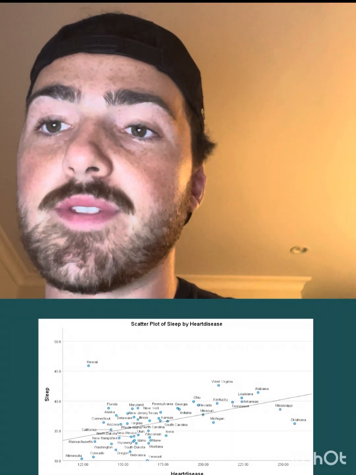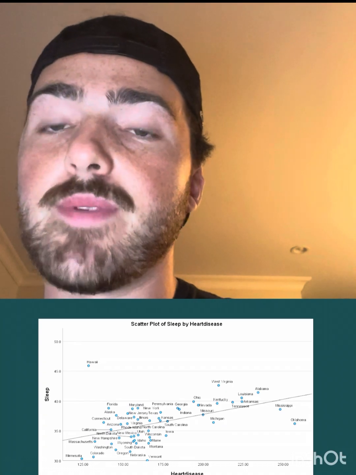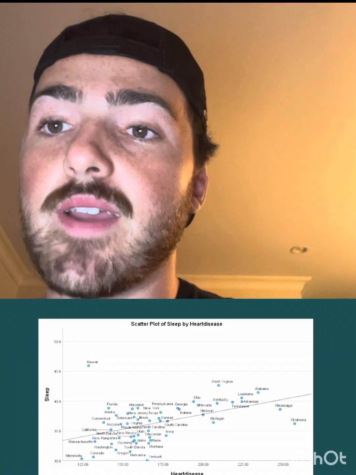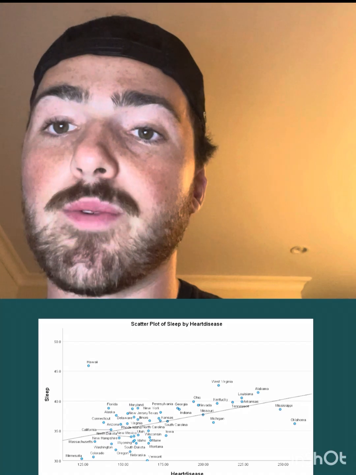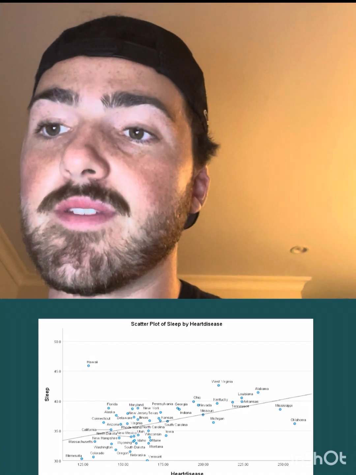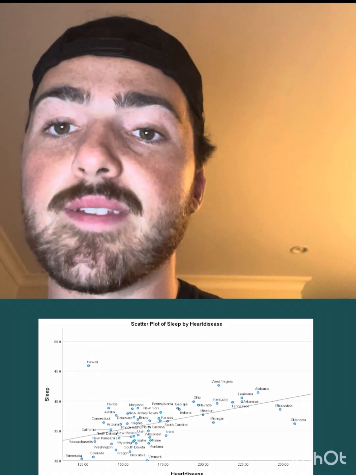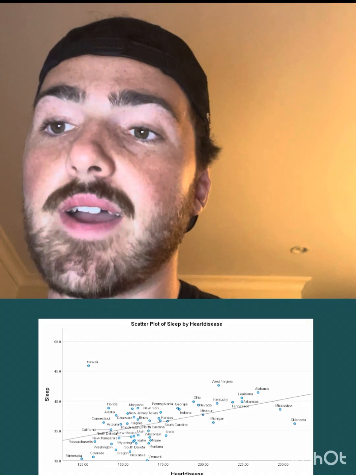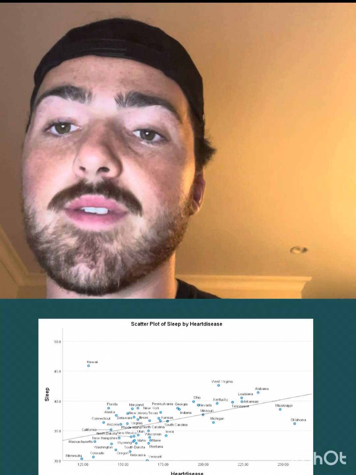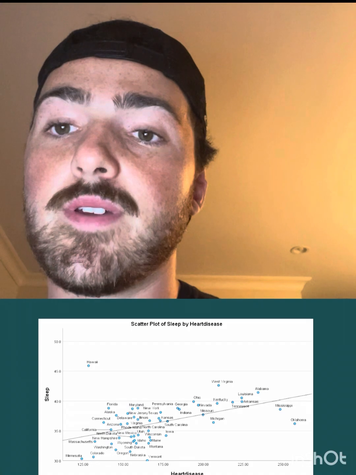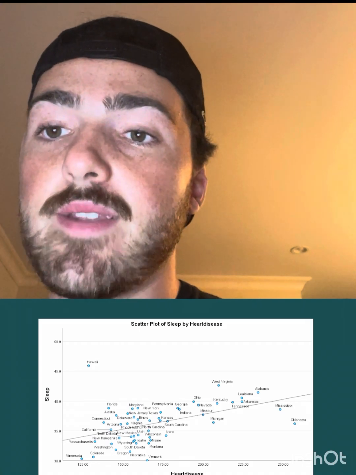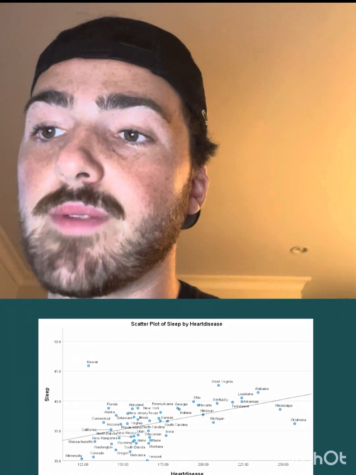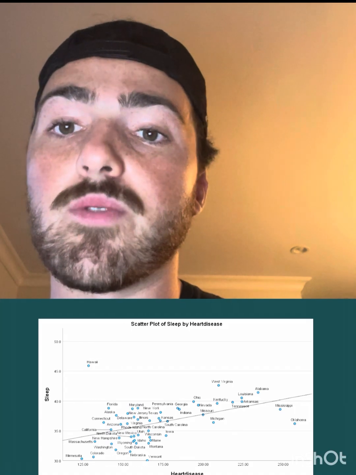Here's a scatter plot that shows the relationship between sleep and deaths by heart disease. As percentage of people who do not get an adequate sleep increases, so does heart disease mortality rate. The less sleep one gets, the more likely they are to die of heart disease. This is a positive correlation of 0.470 and is statistically significant with a p-value at less than 0.001.